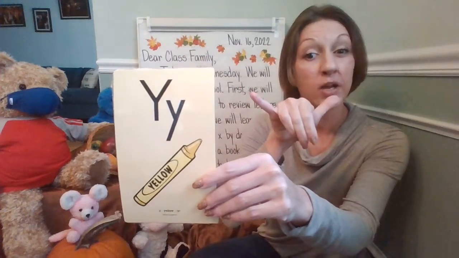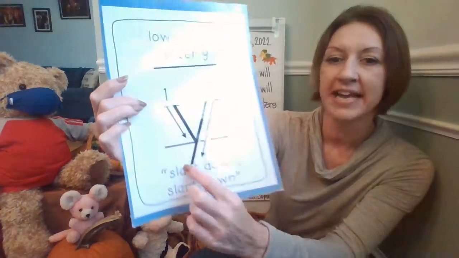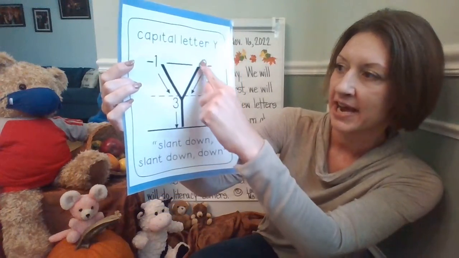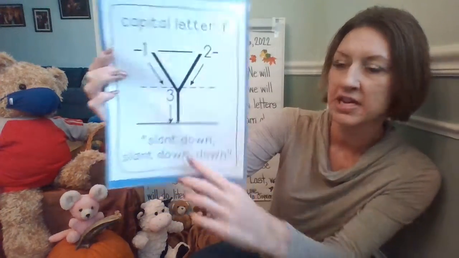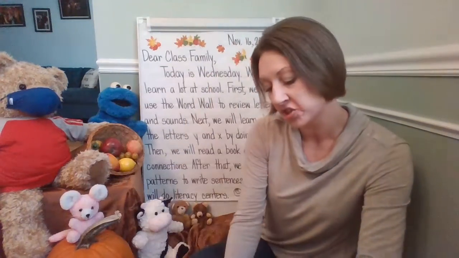We're going to do Y like Y yellow ya. Remember, when you make a lowercase y, you're going to slant down, pick up, slant down. Now, if you're making an uppercase Y, or capital Y, you're going to slant down, then go up, slant down, and straight down. In addition to that, we're going to do X, fox, X.